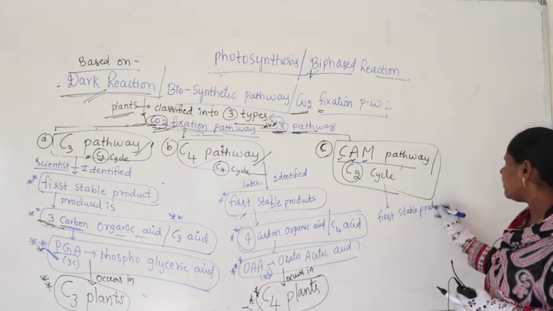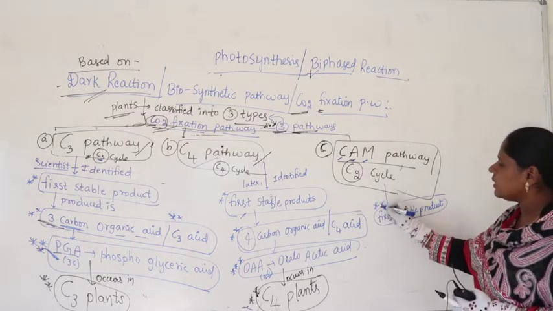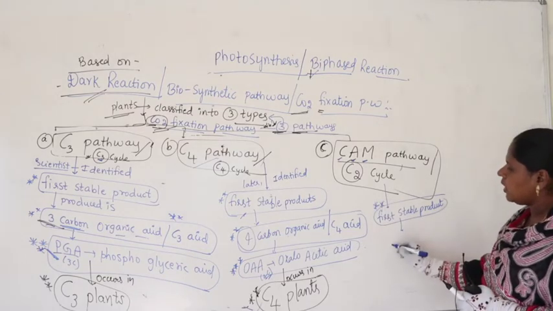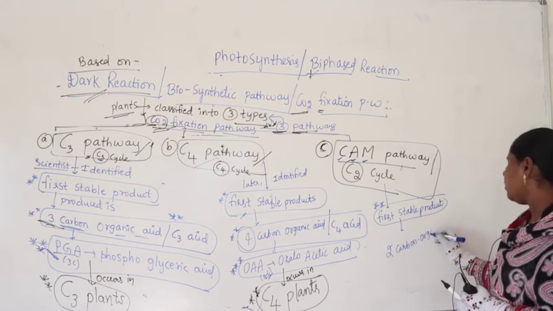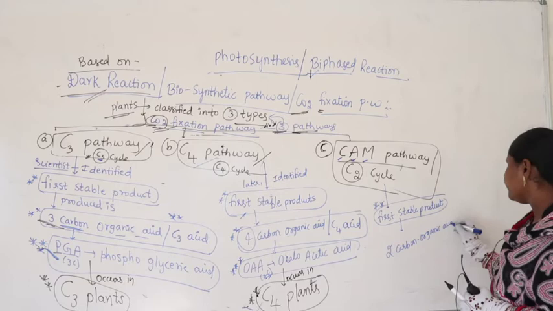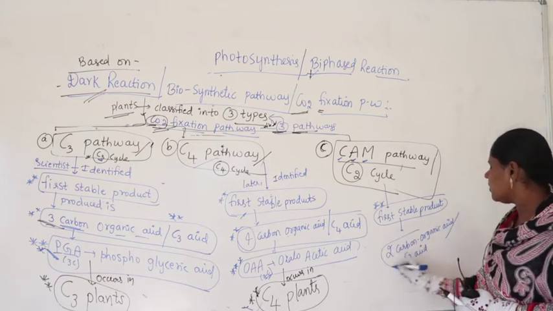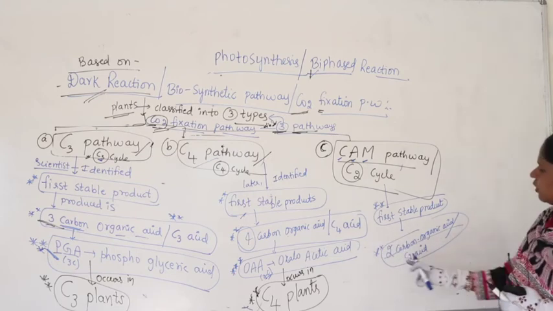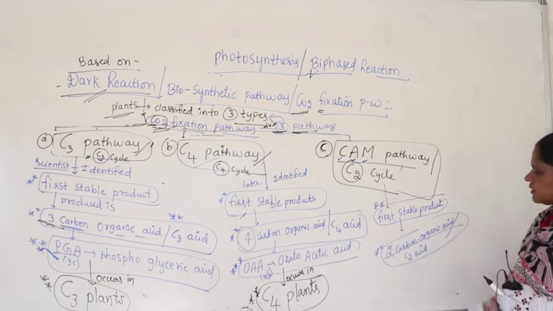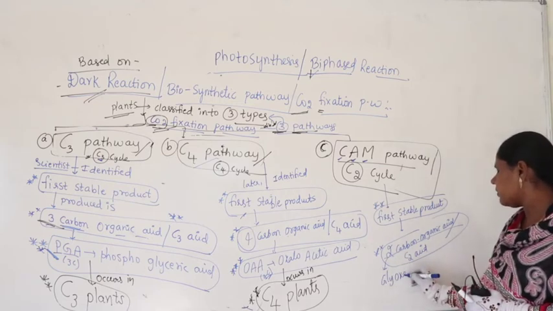The first stable product produced here is a 2 carbon organic acid, and a 2 carbon organic acid itself is called a C2 acid. What is that? Glyoxylate.